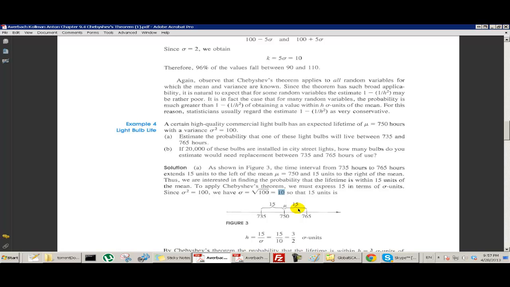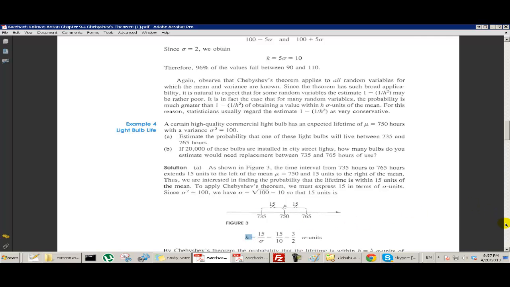It's 15 over 10, so it's 1.5 standard deviations above, and this is 1.5 standard deviations below. So we're going to say that h is 1.5 standard deviations, and then ask what percent of the data has to fall within 1.5 standard deviations. So h is 1.5.